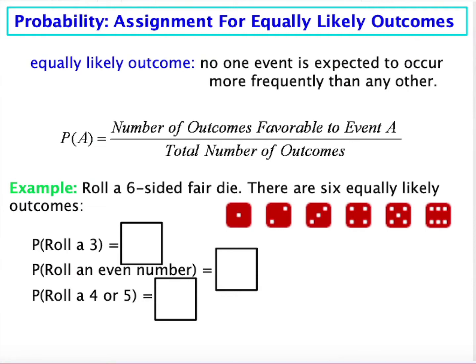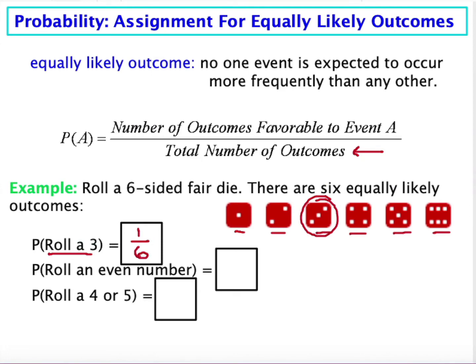Equally likely outcome just means that no one event is expected to occur more frequently than another. So we're talking about rolling dice and flipping coins. And again, the probability is just the number of outcomes favorable to event A over the total number of outcomes. That probably sounds more complicated than it needs to. If we roll a 6-sided fair die, we would say the number of outcomes would be 6. And the number of outcomes favorable to event A, well, if I were looking for a probability of rolling a 3, how many of those outcomes are favorable for rolling a 3? Just 1. And so we would say that the probability of rolling a 3 is 1 out of 6.